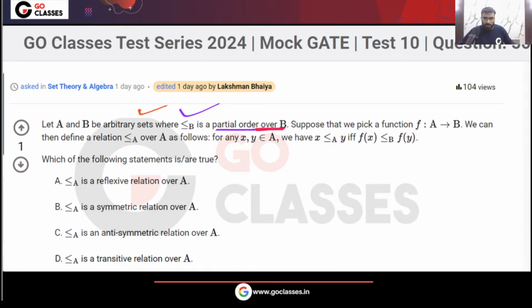Suppose we pick a function. Remember, we are picking a function a to b. Now the question is saying we can define a relation over a, for any x comma y in a. X is related to y if and only if fx is related to fy under this partial order. The question is asking which statements are true. Options given are that this relation is symmetric, reflexive, anti-symmetric, transitive.